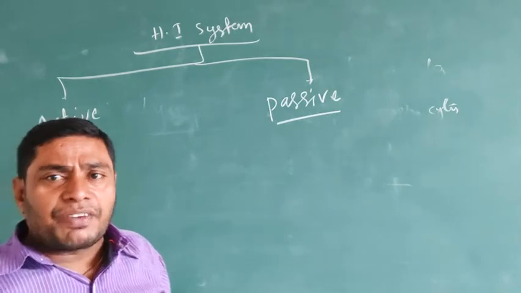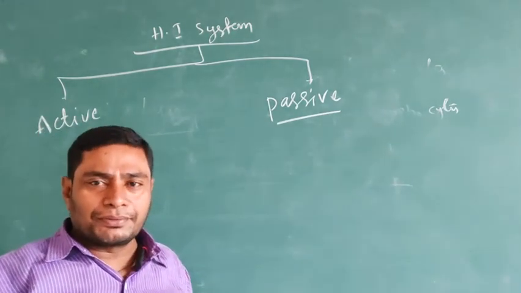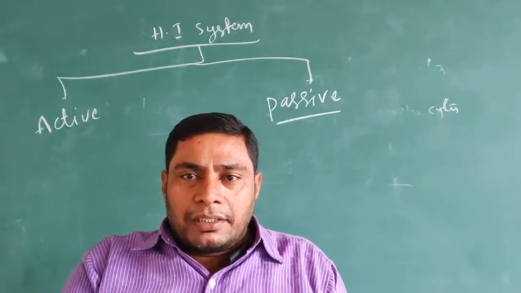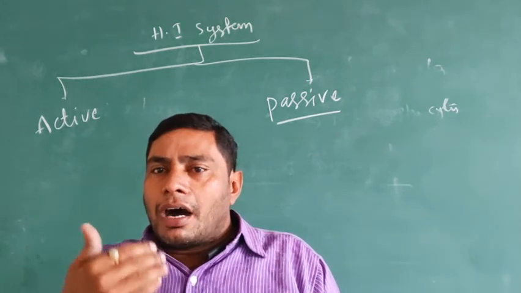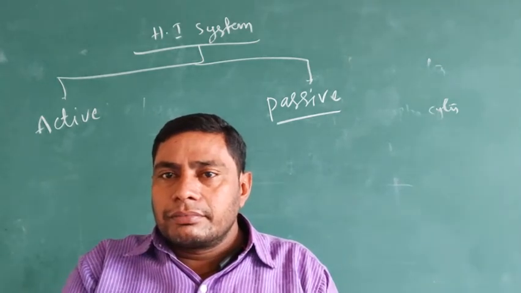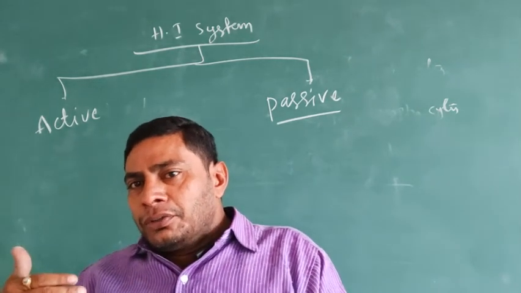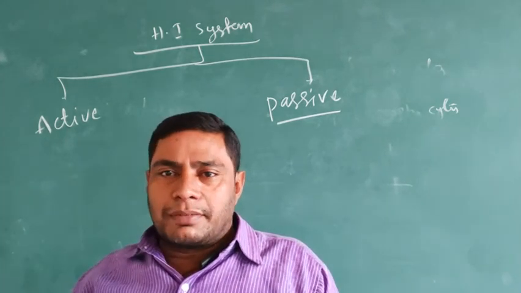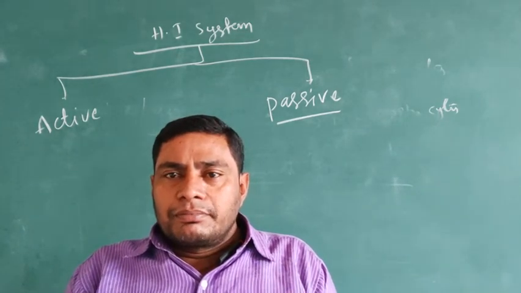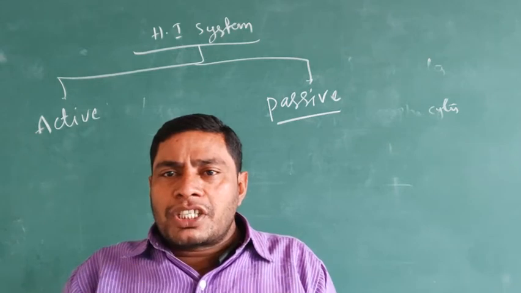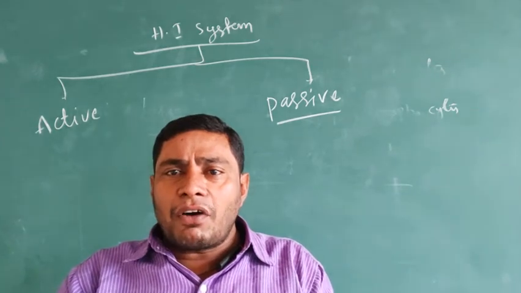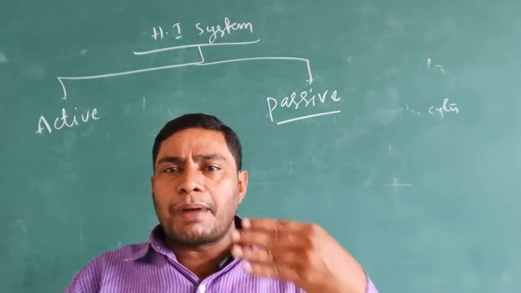What is the difference between active and passive? Active means that when the body is infected by pathogens, new disease-causing organisms or antigens, after some time the human immune system produces antibodies against the foreign pathogens.